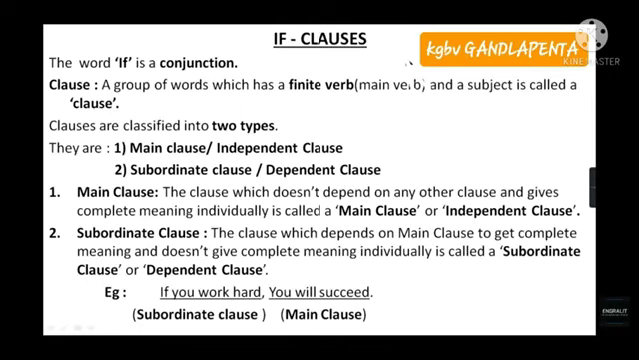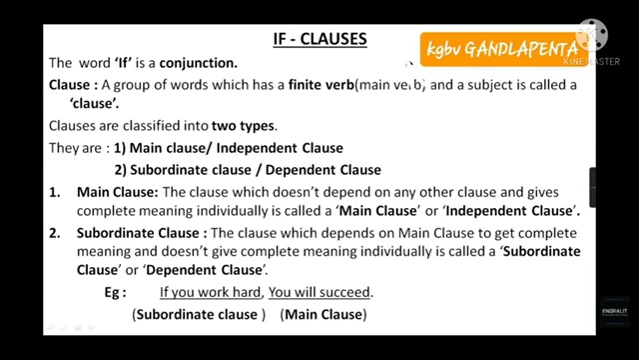See, look at the example here. Through the example, we can easily understand the sense of the subordinate and main clauses. See, "If you work hard, you will succeed." When will you succeed? If you work hard. That means only if you work hard will you get success. So, to give the complete sense, "if you work hard" depends on the remaining part of the sentence, which is called the main clause.